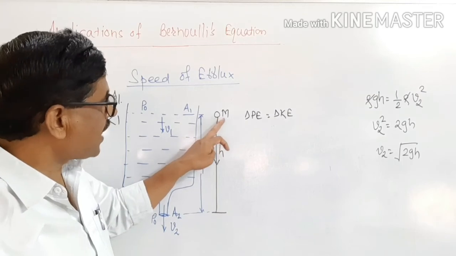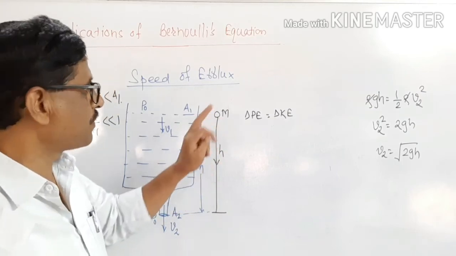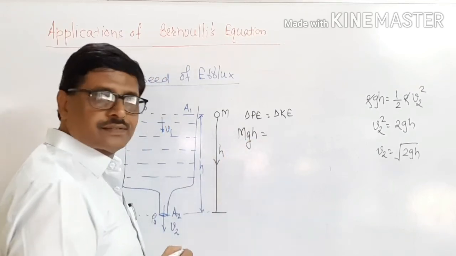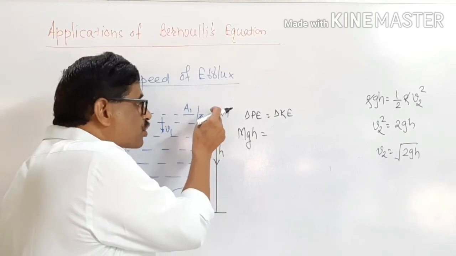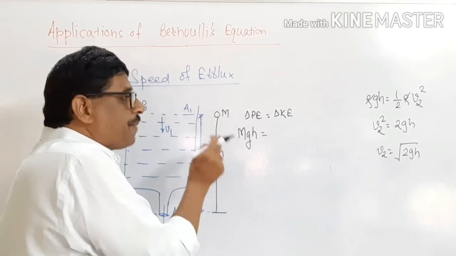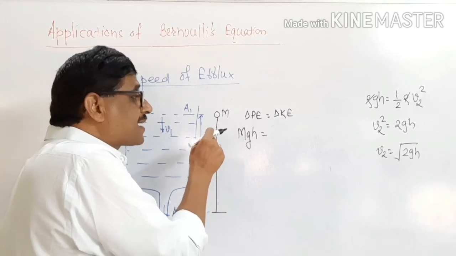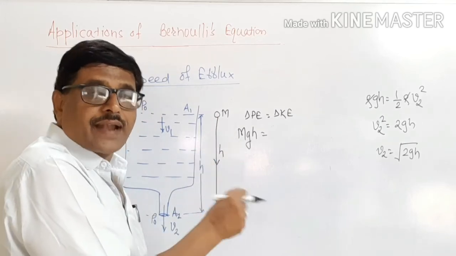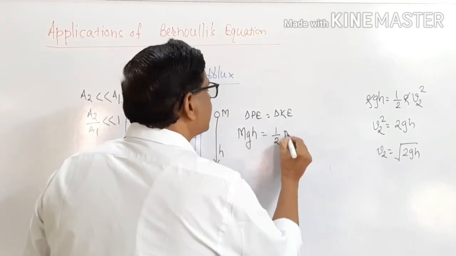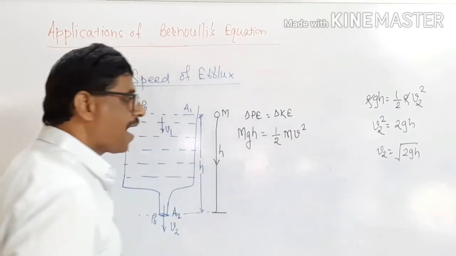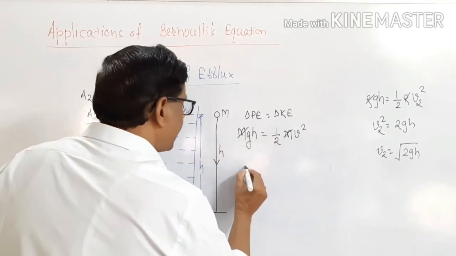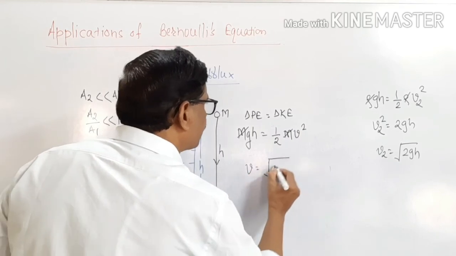When the object is at a height h and has a mass m, then its potential energy is mgh, and when it is dropped from a height h, it begins to move vertically downward, accelerated by the gravitational force, and because of that there will be an increase in kinetic energy. The increase in the kinetic energy of the body is half mv square. This m gets cancelled, and here v is equal to under root of 2gh.